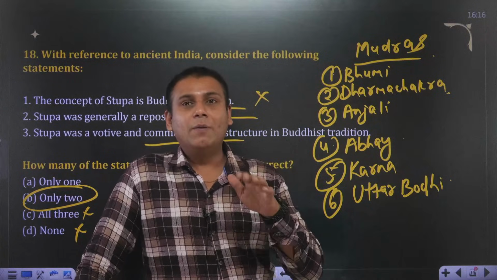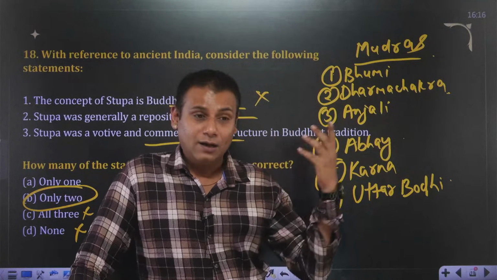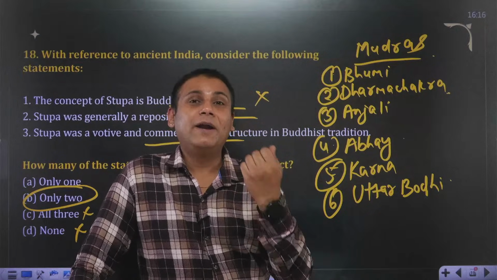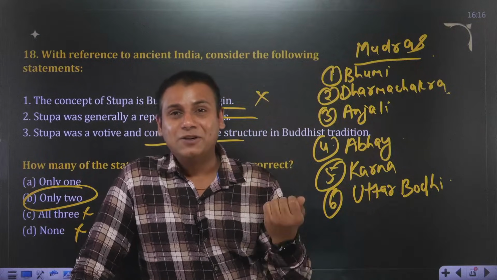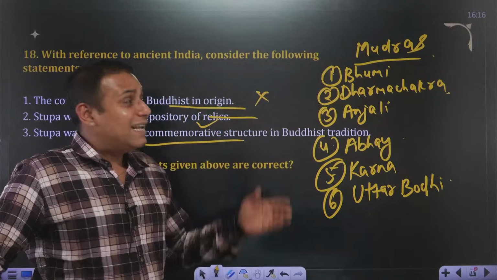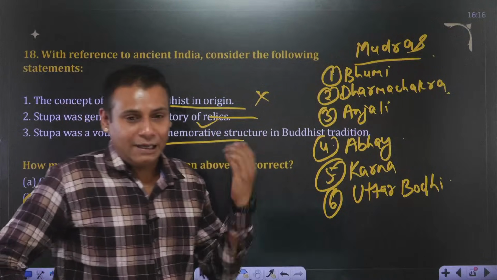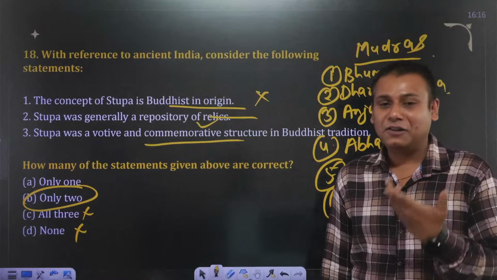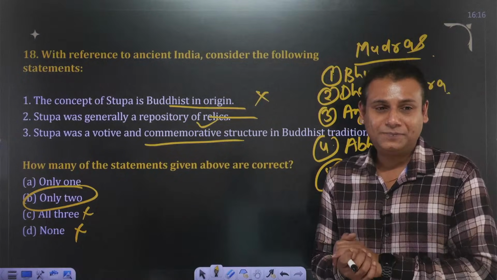Yes, Dr. Akhil, commemorate basically means a kind of happy celebration. I didn't mean to say it was a happy celebration of the death of Buddha. I actually meant to say that it signifies the death of Buddha. Is that clear, Dr. Akhil? I meant to say it in that manner. It signifies the death of Buddha. Is that clear?